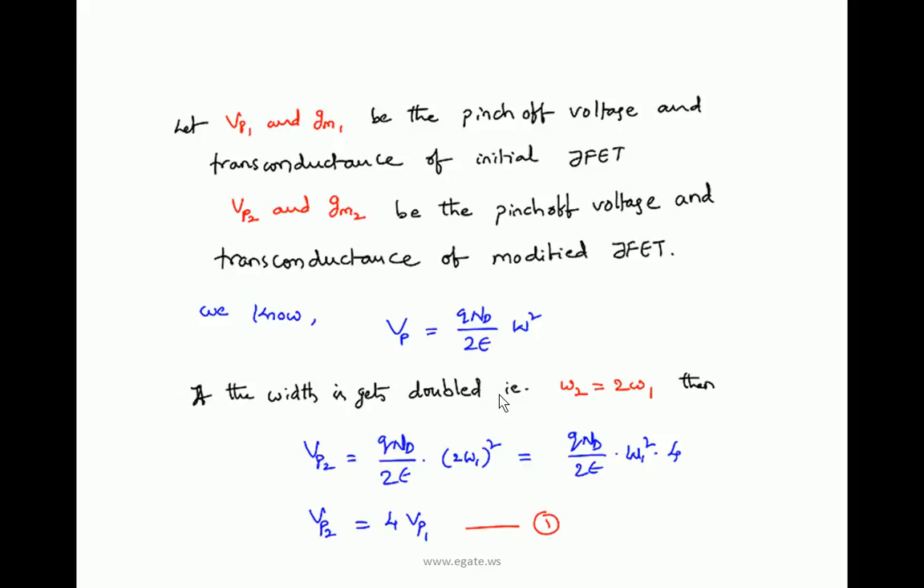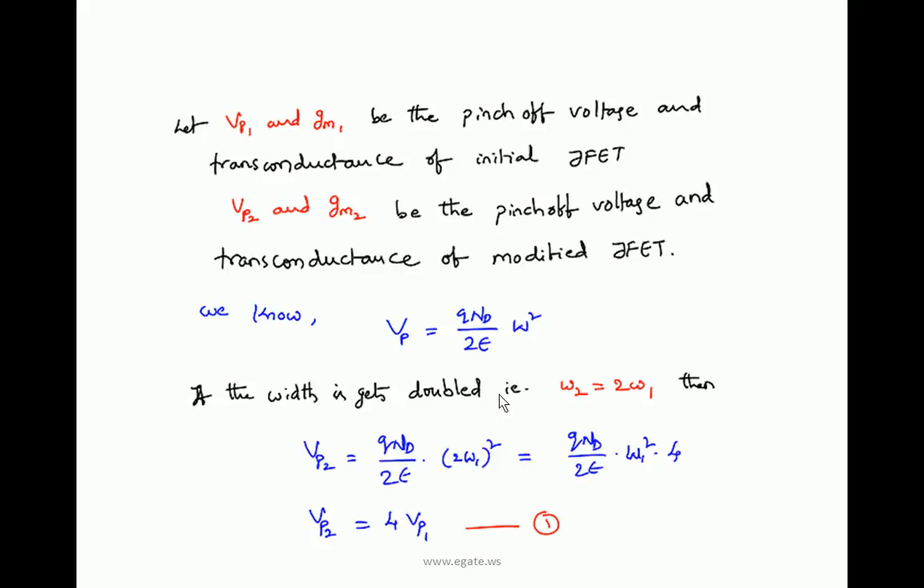Let us assume Vp1 and Gm1 are the pinch off voltage and transconductance of the initial JFET, and Vp2 and Gm2 are the pinch off voltage and transconductance of the modified JFET. Subscript 1 is for the initial JFET, subscript 2 for the modified JFET.